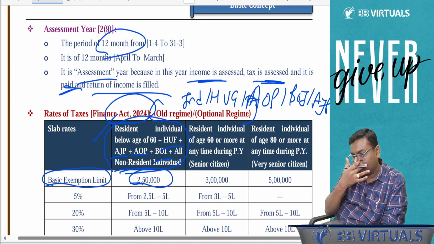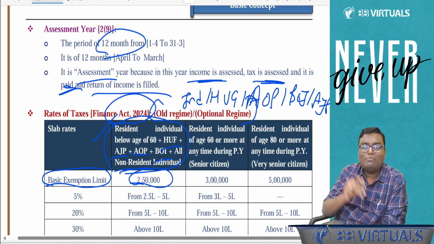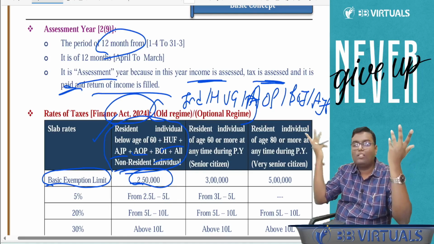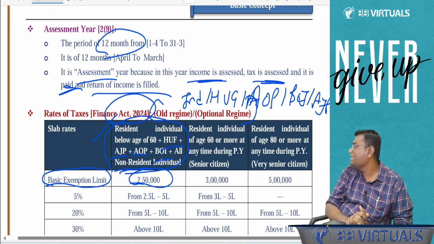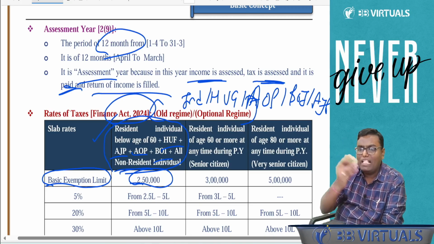Is this a monthly limit or yearly limit? Yearly limit. In the very first 1 hour of my session, I asked you how much percentage of Indian people are paying the tax. I said only 3%, because the balance Indians are earning income below 2,50,000 in a year, and hence are not supposed to pay any kind of tax. Now, what if I am earning the yearly income 2,40,000? Tell me my tax payable.